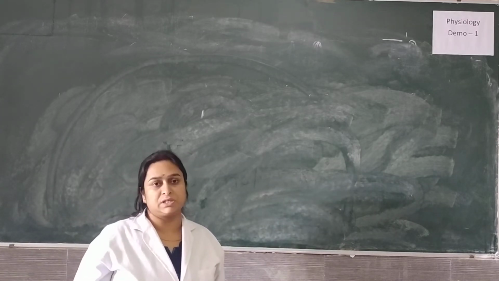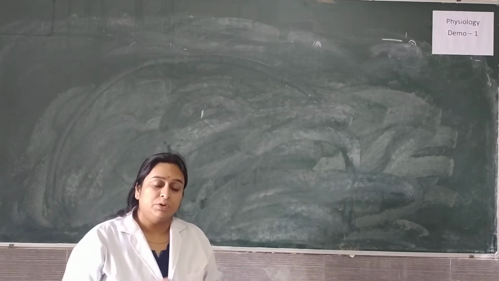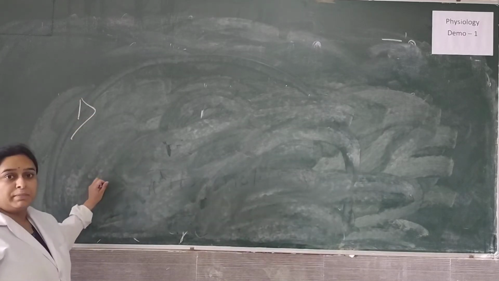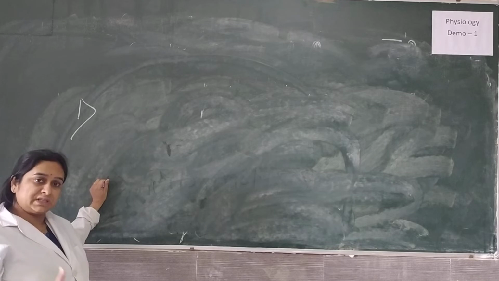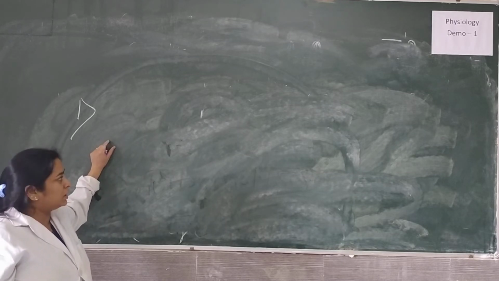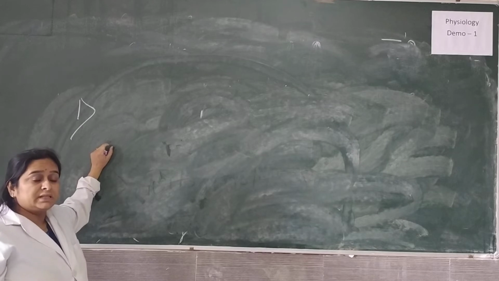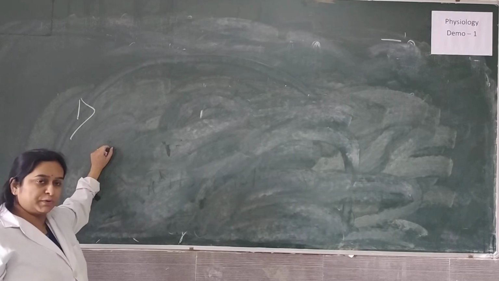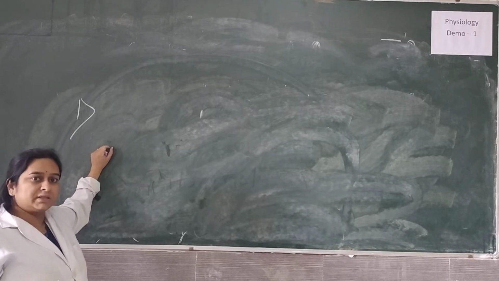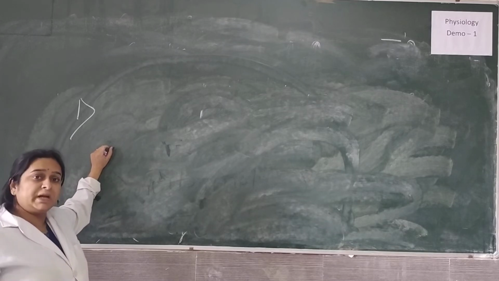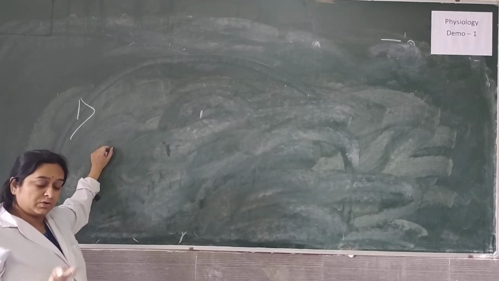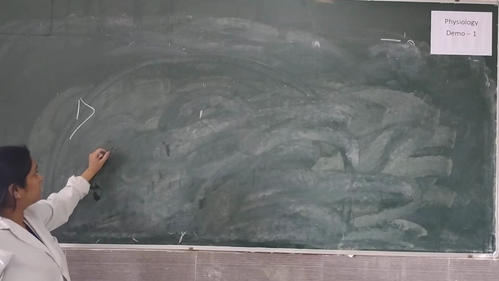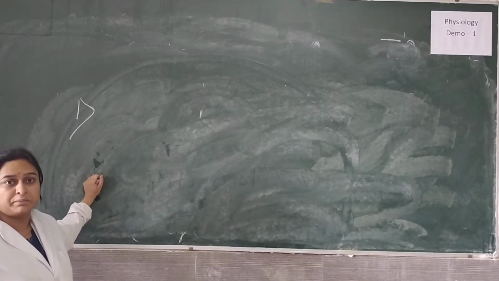the blood is continuously flowing. Why does our circulating blood not clot? That's the first thing we must know. There are a few reasons behind that. Coagulation is stoppage of bleeding by making a gel-like mass to be formed at the surface of the wound. That is essential for life. And this constant circulation of blood is also an essential part of our life. So we must know why our circulating blood does not clot.